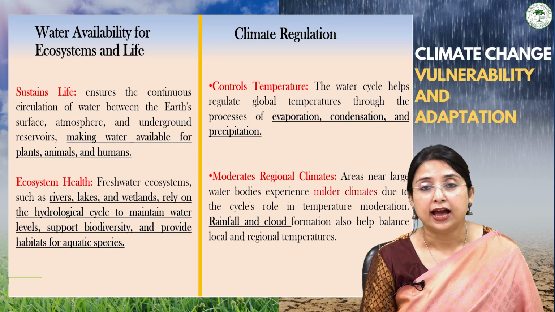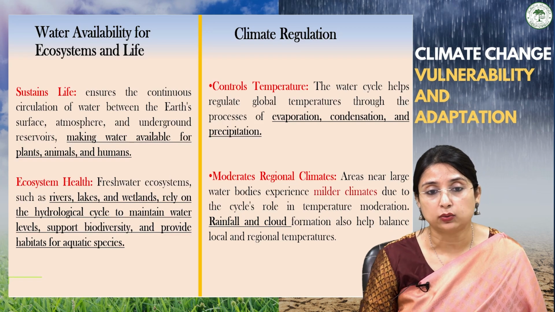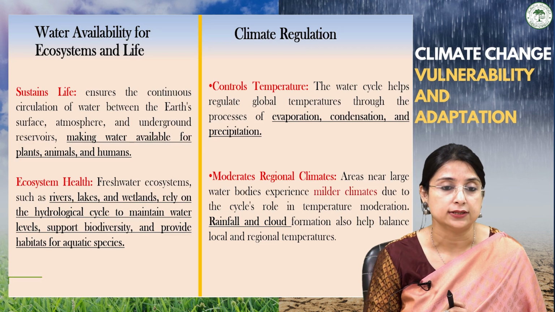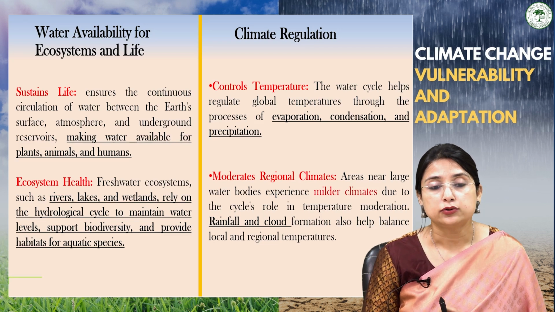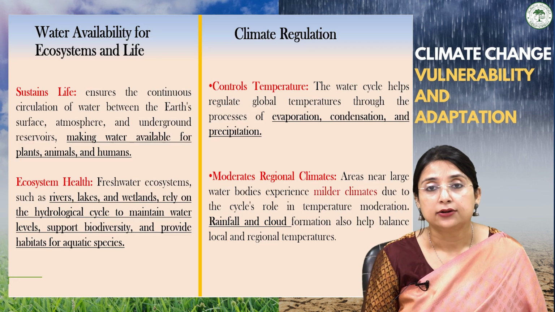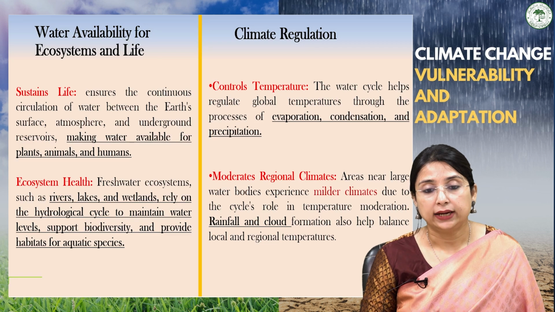So, in a bit more detail, we know that water availability is very important for ecosystems and life, and water is important to sustain life because the hydrological cycle ensures the continuous circulation of water between the earth's surface, the atmosphere and underground reservoirs, making water available for plants, animals and humans. Not only this, it also ensures ecosystem health. Freshwater ecosystems like rivers, wetlands and lakes rely on the hydrological cycle to maintain their water levels, in order to support biodiversity, aquatic life and provide habitat for aquatic species.